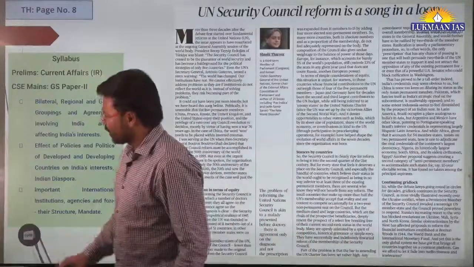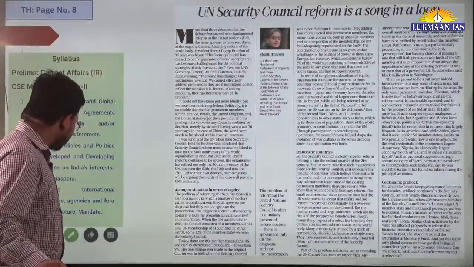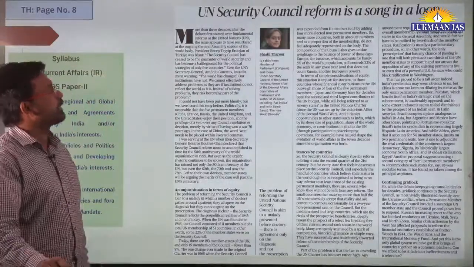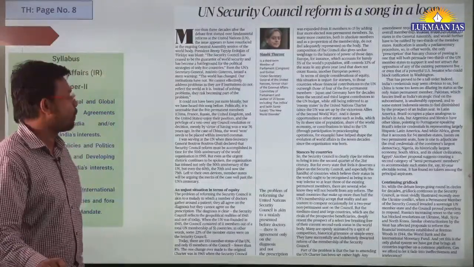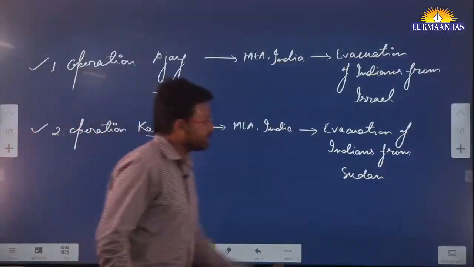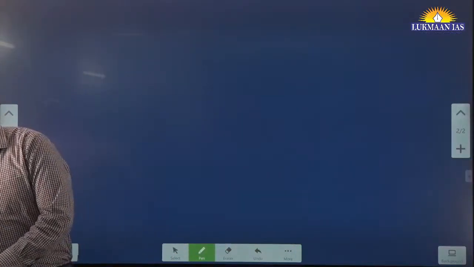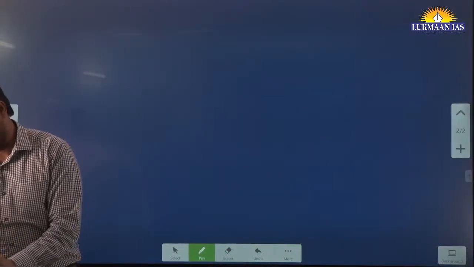Now apart from this, we have another topic. This topic is important. It says United Nations Security Council reform is a song in a loop. This is a very, very important article. This article is related to international relations, so we are going to understand about this article quickly.